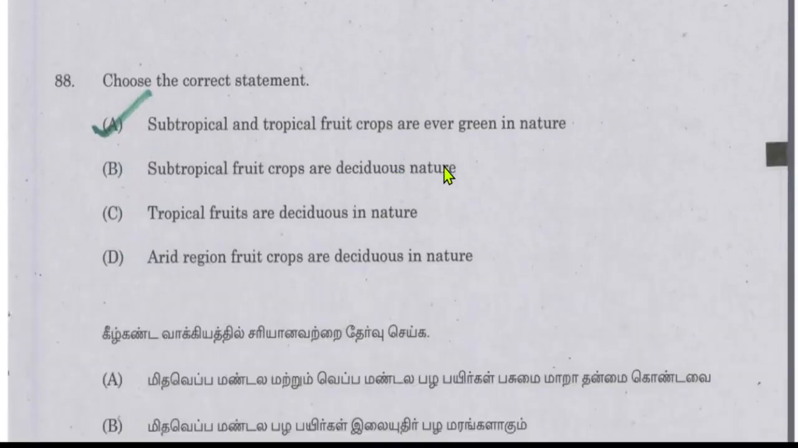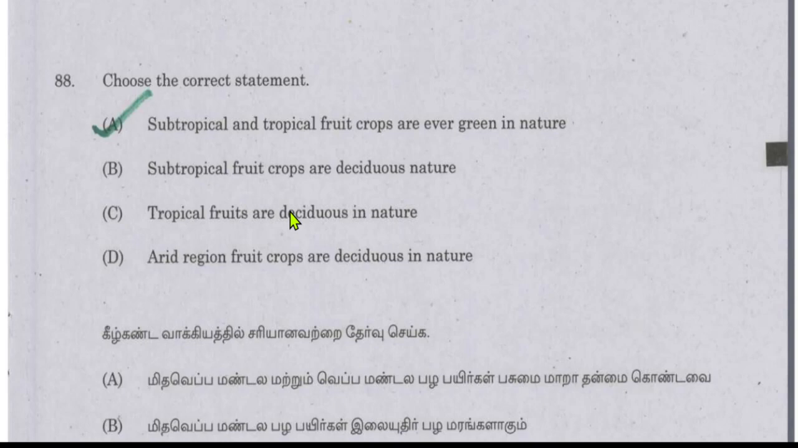Choose the correct statement. So the statements are: subtropical and tropical fruit crops are evergreen in nature. Subtropical fruit crops are deciduous in nature. Tropical fruits are deciduous in nature. Arid region fruit crops are deciduous in nature. So among the four sentences, we can easily opt out that subtropical fruit crops are deciduous in nature. It is just impossible, and tropical also deciduous. Temperate climate plants or fruits could be deciduous in nature, but not the subtropical or tropical.